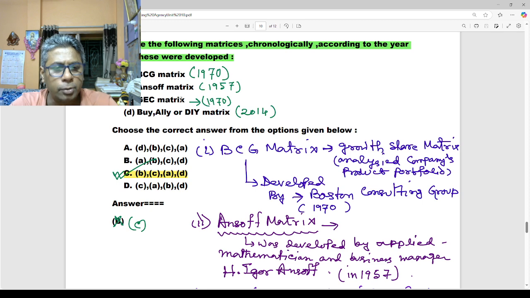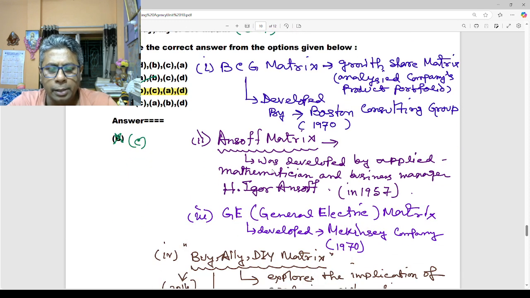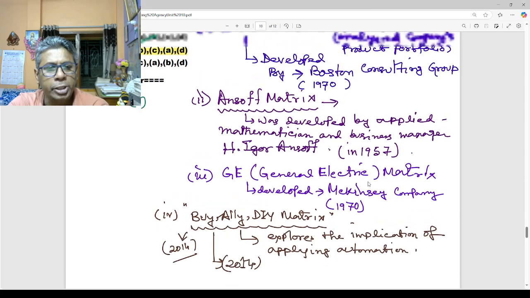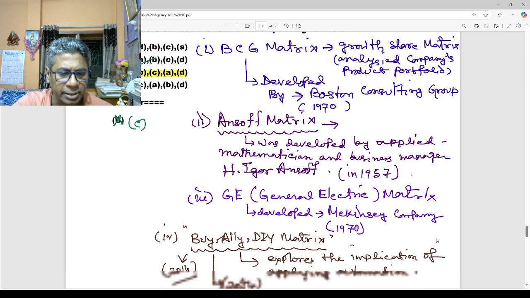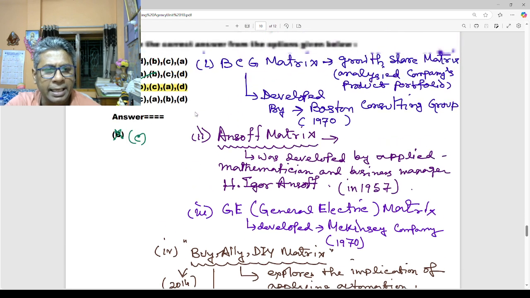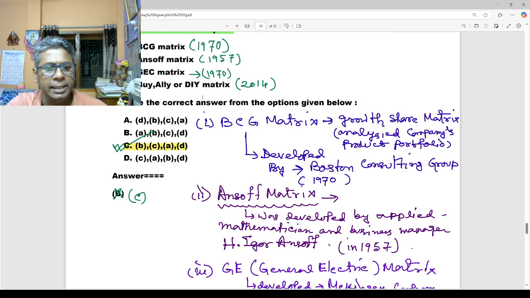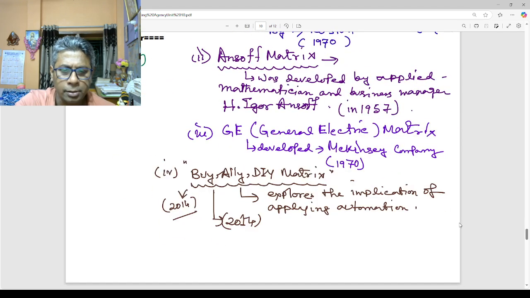Next, Ansoff matrix. It was developed by applied mathematician and business manager Igor Ansoff in 1957. GE matrix, General Electric matrix, developed by McKinsey and Company in 1970. And the BI or DIY matrix was developed in 2014, exploring the implication of applying automation.